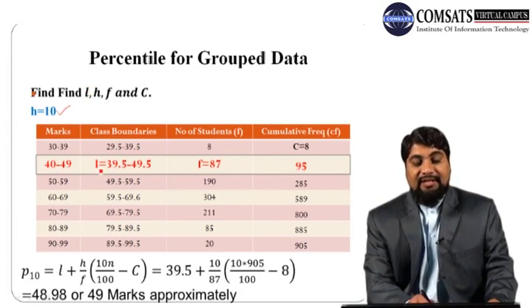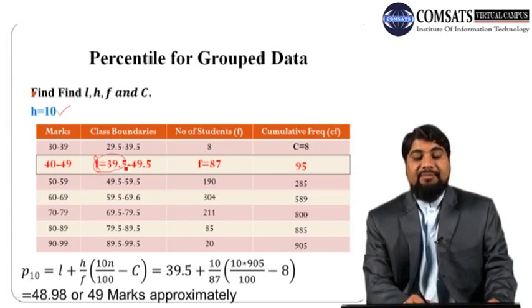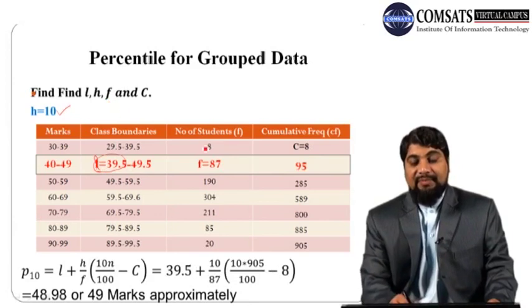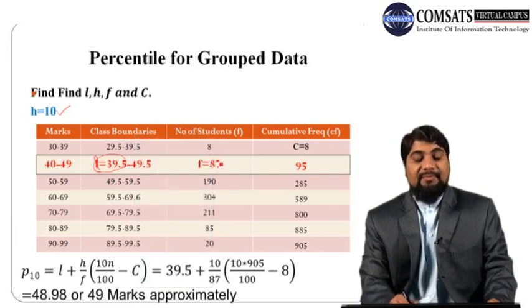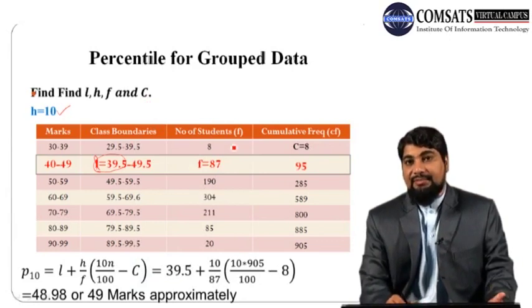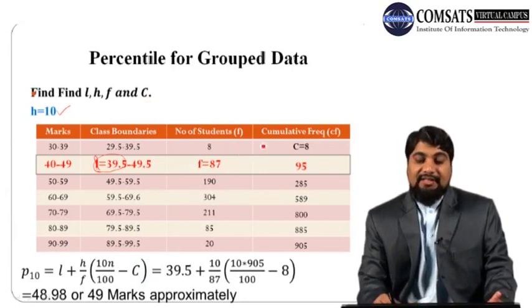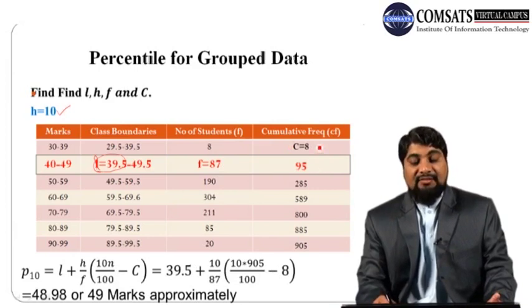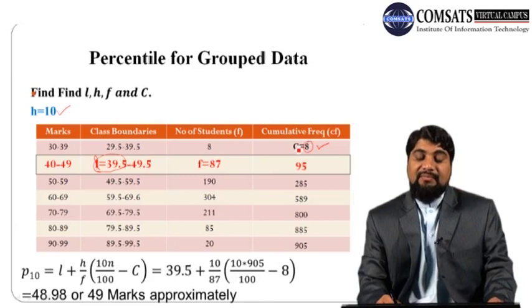So we need to calculate L. The definition of L is that it is the lower class boundary of the 10th percentile class. So the lower class boundary is 39.5. So L is 39.5. F is the frequency of the 10th percentile class. So 87 is the frequency. So F is 87, and the definition of C is the cumulative frequency preceding the 10th percentile class. So this is the 10th percentile class, so preceding means before that. In the cumulative frequency column, the 8 is our C. So C is equal to 8.